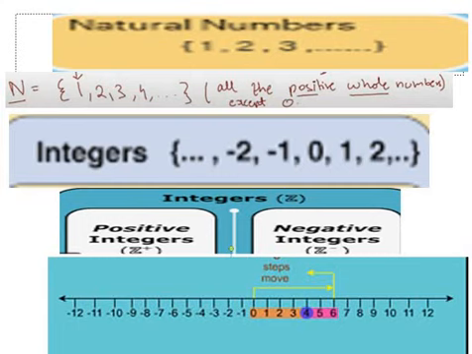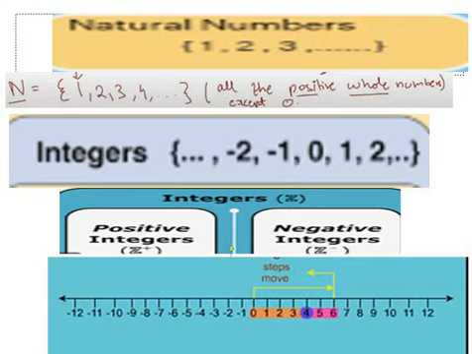So can anyone tell me what am I going to get in this step? Negative numbers. Very good, so I will get all the negative whole numbers, except 0. I will not include 0. So I will have -1, -2, -3 and so on. Okay, so we are done with this.